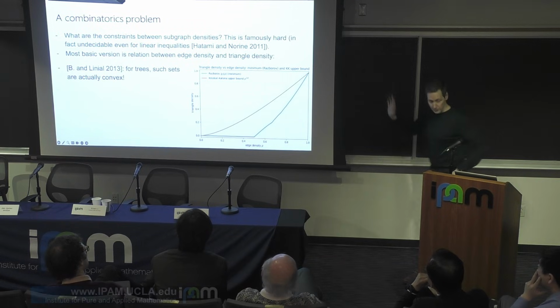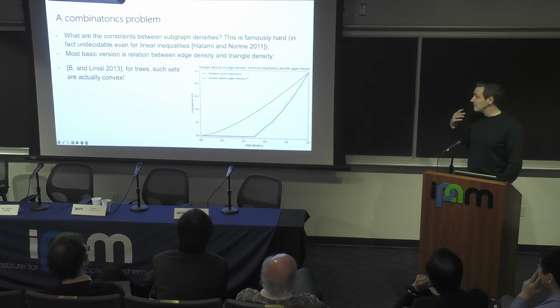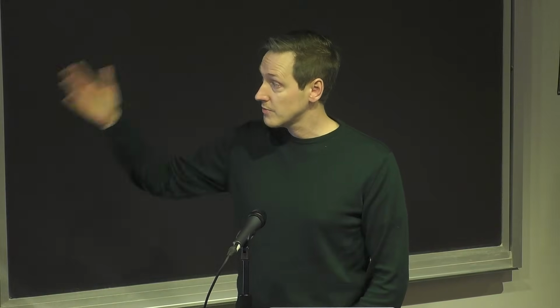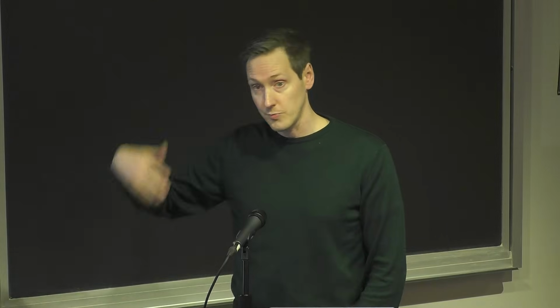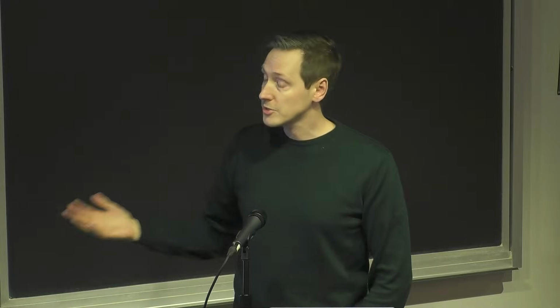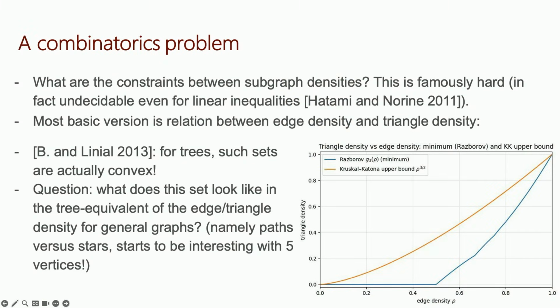We don't like non-convex things. It turns out that if you ask the same question for trees, then what I showed with Nati Linial more than a decade ago is that for trees, this set of possible relationships between subtrees is actually a convex set. And then the question became, what is the tree equivalent of this edge and triangle density business? A triangle is not a tree, right? A tree is something that doesn't have cycles. So we ask, what is the equivalent of this picture?